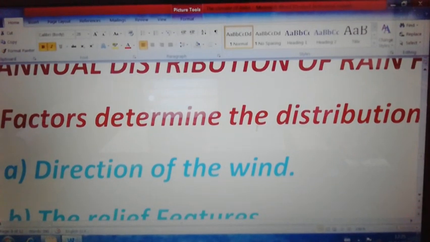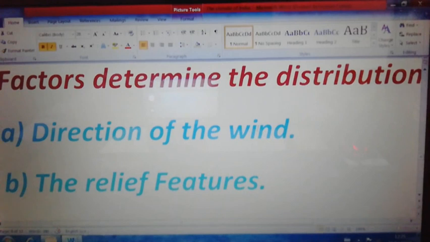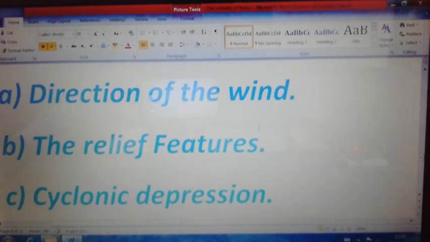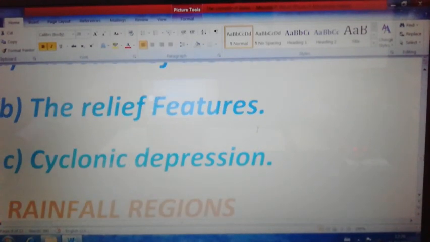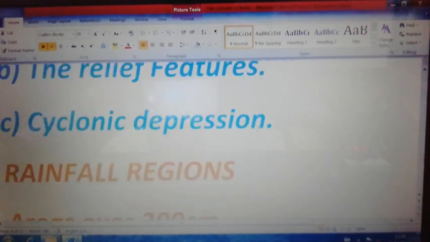And the other one is the tropical cyclone, which originates from the head of the Bay of Bengal. These 2 cyclones influence the rainfall in India.